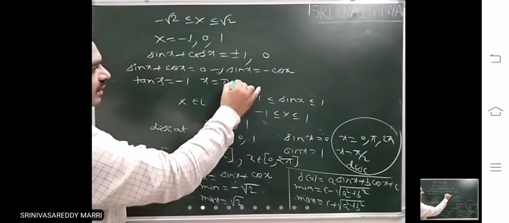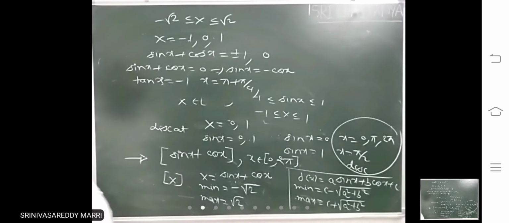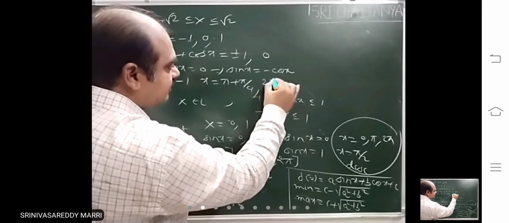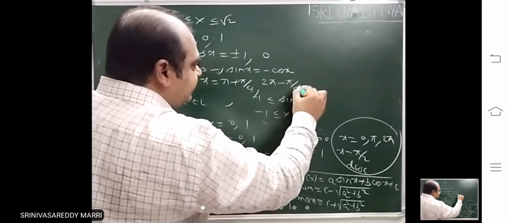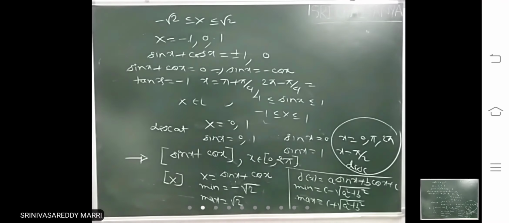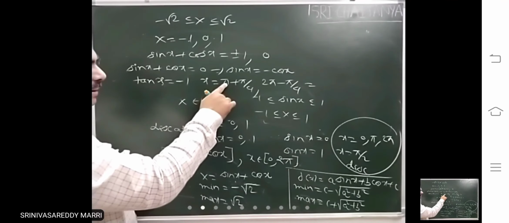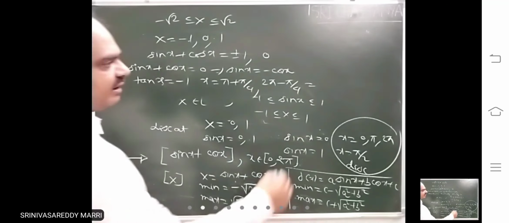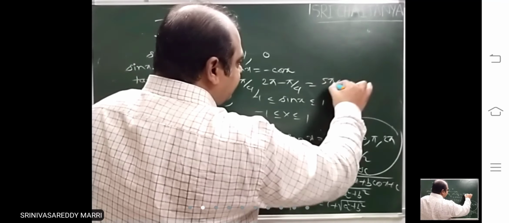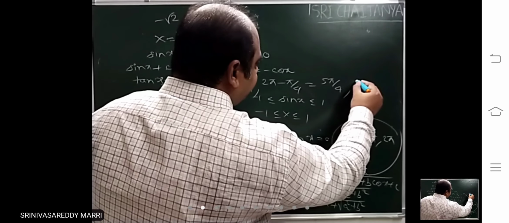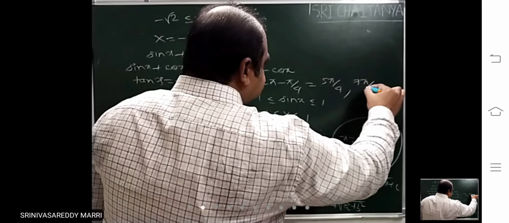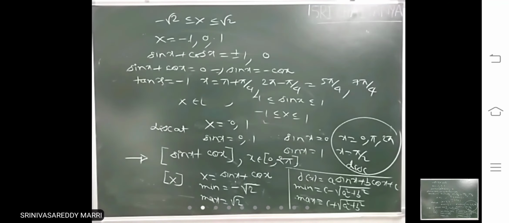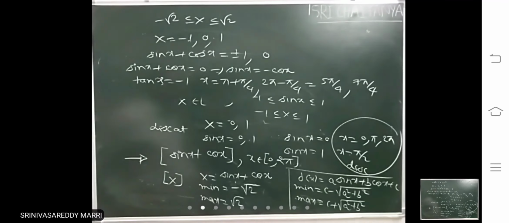One angle is pi plus pi by 4, quadrant 3 angle, and 2 pi minus pi by 4, quadrant 4 angle. What are the values? You will get 5 pi by 4 comma 7 pi by 4. So these are two discontinuities.